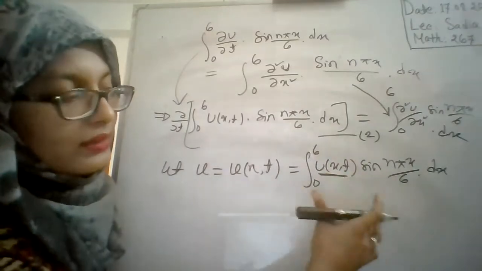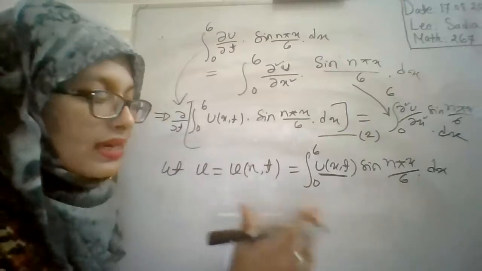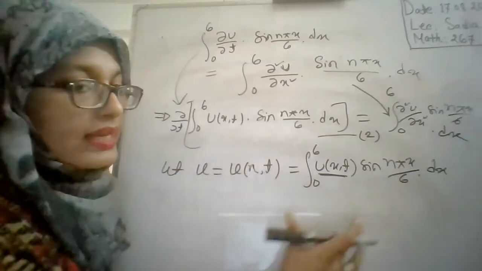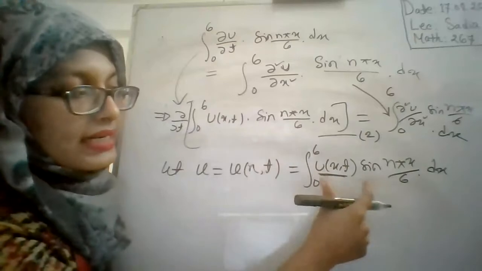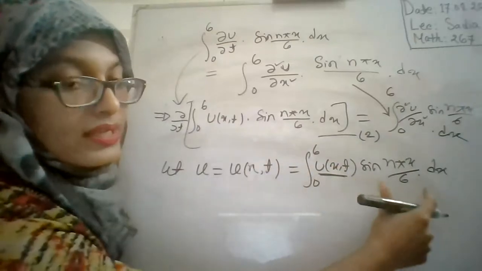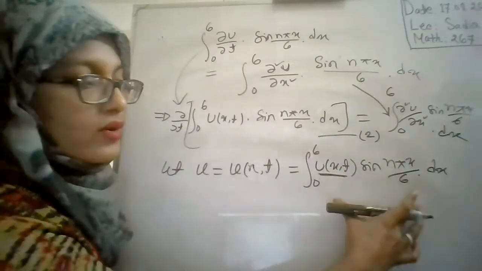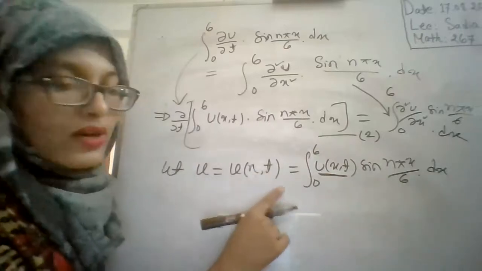Yes, ma'am. We are considering this, nothing else. We are considering u_n comma t is equal to this, and we are not considering u(x, t) here because there is also a function u(x, t) inside, and the integration of this with a sine term from the limit is not possible to equal u(x, t). That's why we are considering u_n comma t.